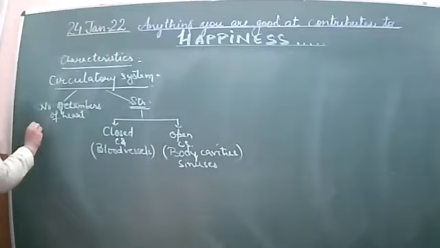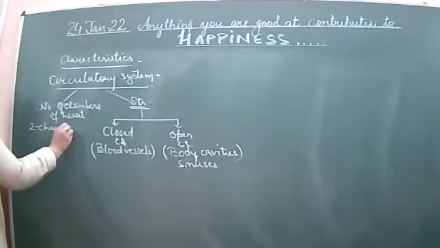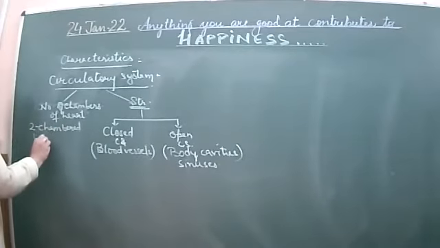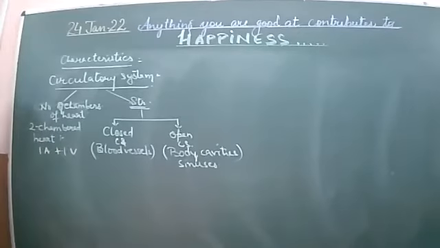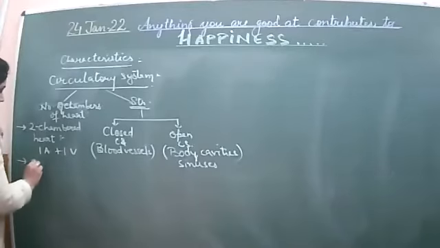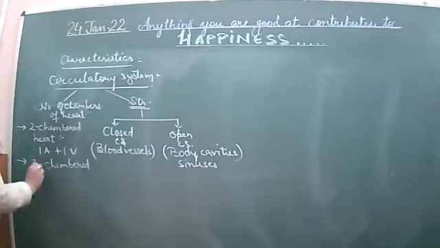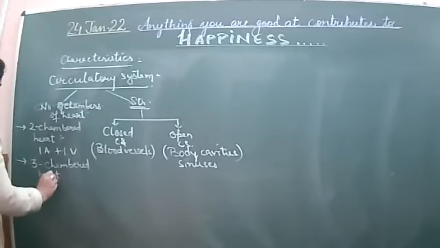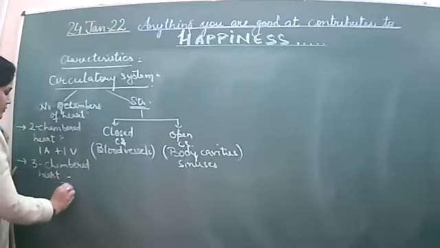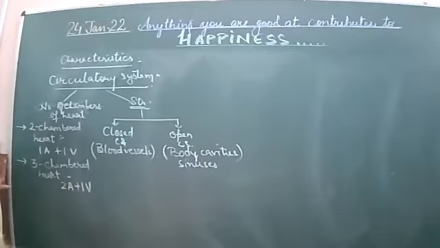A 2-chambered heart is seen in a few members, having 1 auricle and 1 ventricle. This is the first feature, seen in class Pisces, that is, fishes. Then a 3-chambered heart is also possible, which may have 1 auricle and 2 ventricles, or 2 auricles and 1 ventricle.